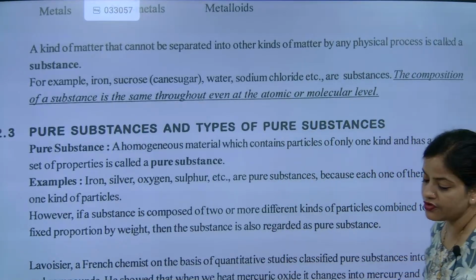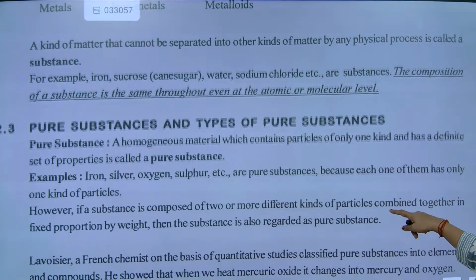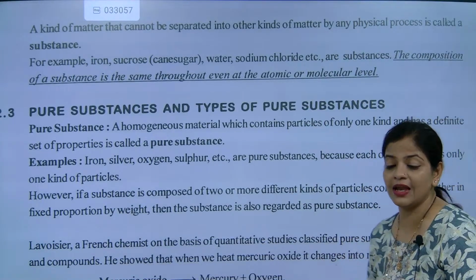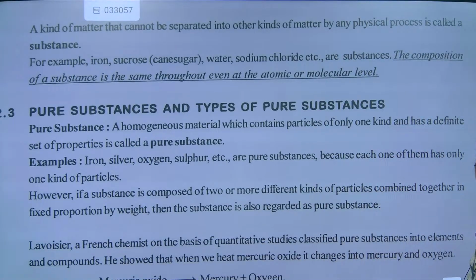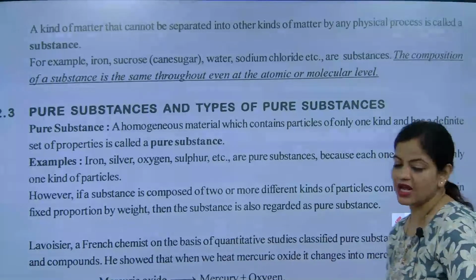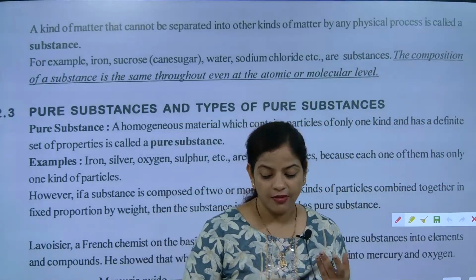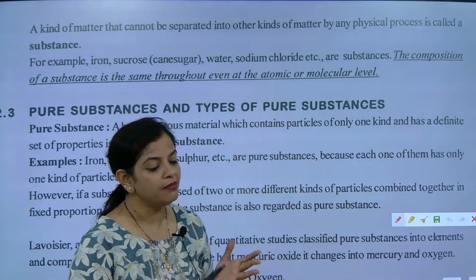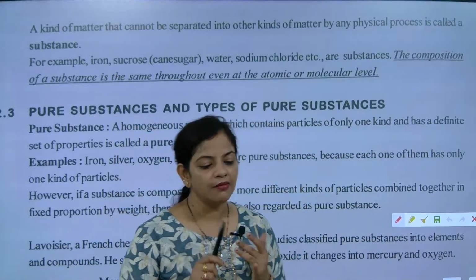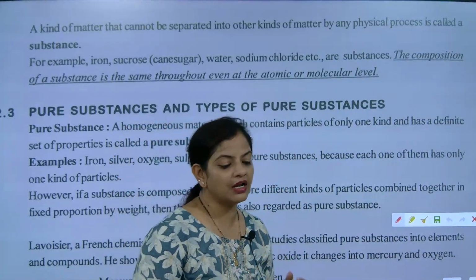Now we are going to go for the next one, children. Get ready for it. For example, I am talking about elements right now. I told you in the periodic table, the elements will be classified as metals, non-metals and metalloids. What are they classified as? Metals, non-metals and metalloids. So let's see.